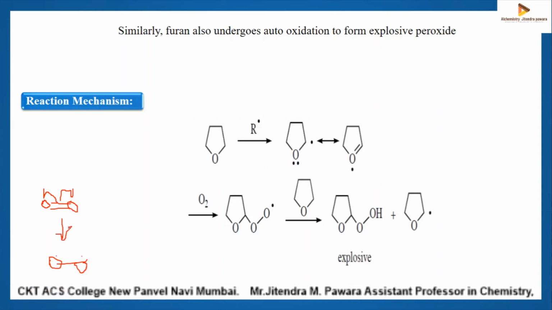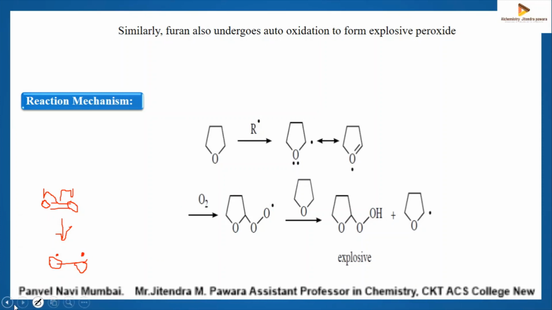Now this looks like an arrow. This arrow generates two oxygen radicals.